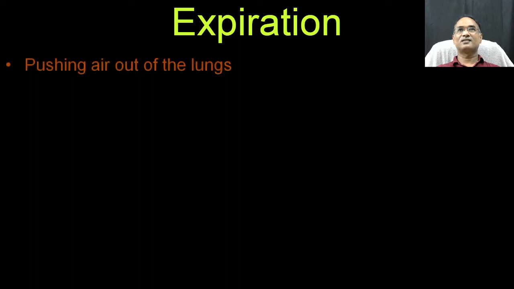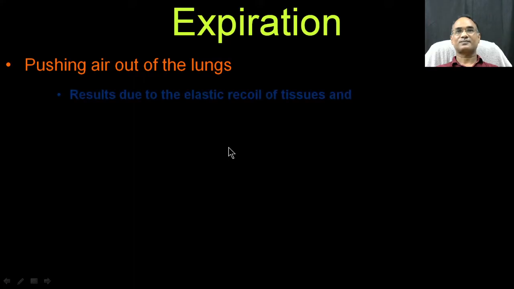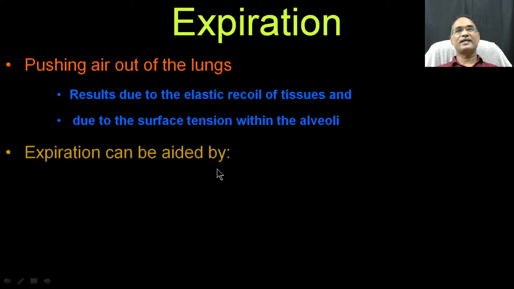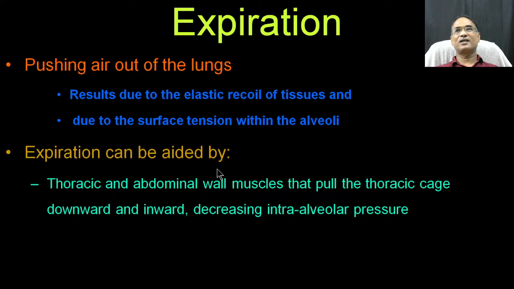Let us discuss in detail. Expiration is nothing but the exchange of carbon dioxide and other unwanted gas from the alveoli to the atmosphere. So that is called expiration. This results from the elastic recoil of the inspiratory muscles, and the pressure gradient varies. Because of these two reasons, expiration is possible, and expiration can be aided mainly by the thoracic and abdominal walls.